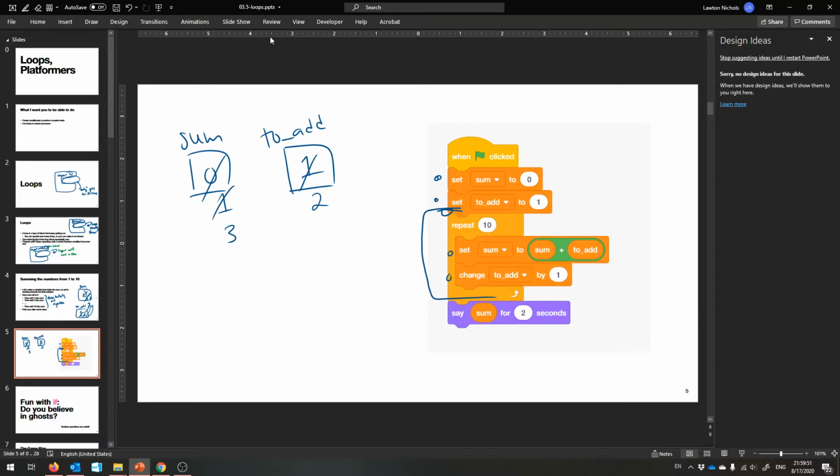You see that? We're always adding the next number, and the next number is in to add. Then we'll change to add to 3. And then we'll come back for the third iteration of this repeat loop. And then we'll set sum to be whatever it was, plus to add. So it becomes 6. Then to add gets incremented for the next time. Okay? And then finally, dot, dot, dot.